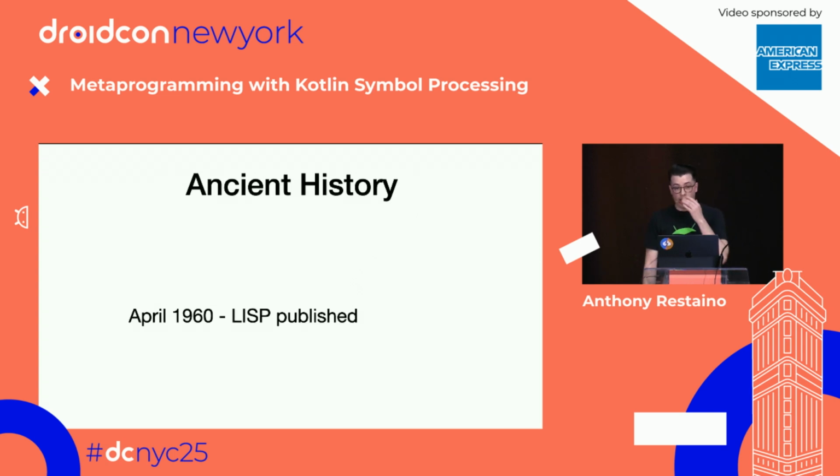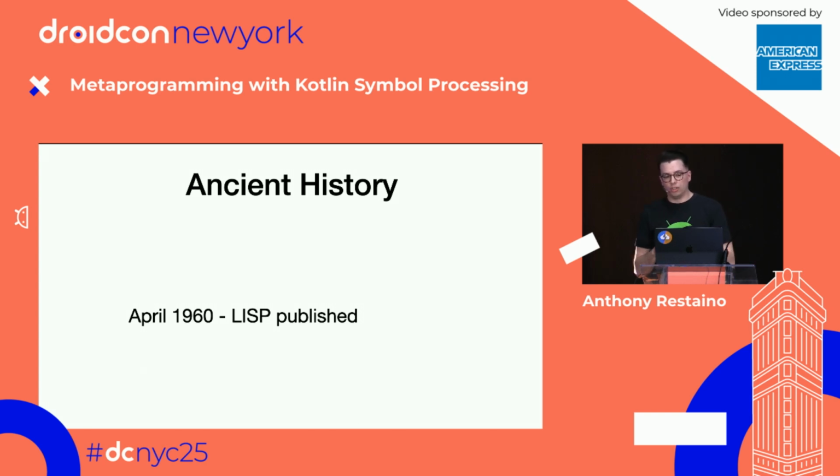And we're going to go way back, all the way to April 1960, when the Lisp language was published. You might be a little scared because this is an Android conference and you probably only use Kotlin or Java or Flutter, whatever, the Dart down there. But Lisp was the first language that had metaprogramming in it. It was the first language that had a representation of itself within the language, and it was the first language that was able to change the way it behaved at runtime.